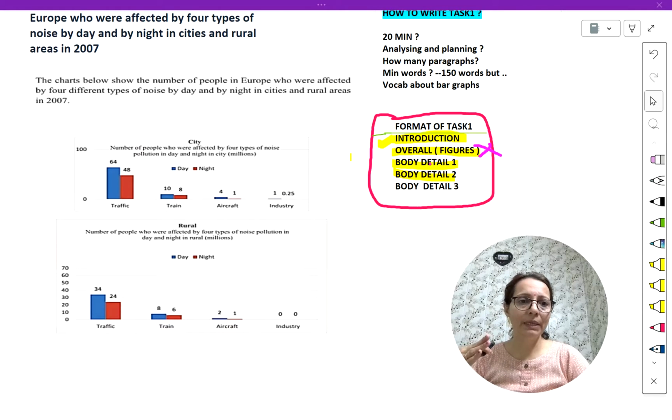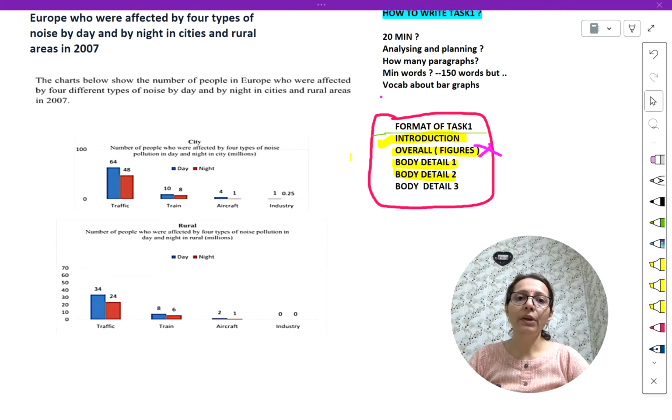Now, it all depends on how many categories we have. Body paragraph 1 you can write, body paragraph 2 also, body paragraph 3 also, body paragraph 4 also. But it doesn't mean that you will be making big paragraphs. Small paragraphs of two sentences you can make for every category. Now, the 150 words strategy. If you are covering every important thing from the graph, then don't worry if your word limit goes just beyond 150.